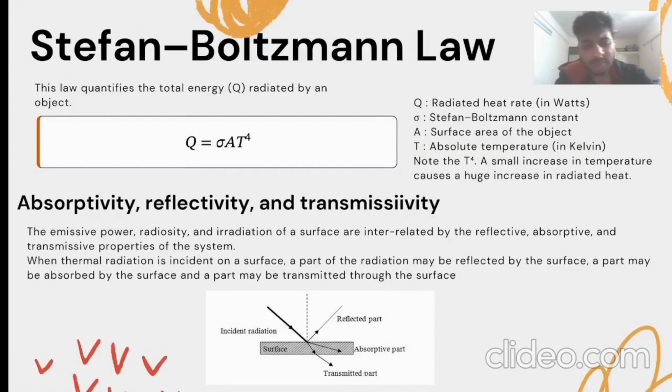Stefan-Boltzmann law quantifies radiative heat transfer. It says that the radiated energy is proportional to the fourth power of the absolute temperature. Absorptivity, reflectivity, and transmissivity: when radiation strikes a surface, a part of it is absorbed, partially reflected, and partially transmitted. These are defined by absorptivity, reflectivity, and transmissivity. For most of the solids that we will encounter, transmission is almost zero, so absorption and reflection dominate. The image here shows an incident ray dividing into three parts: absorbed, reflected, and transmitted.